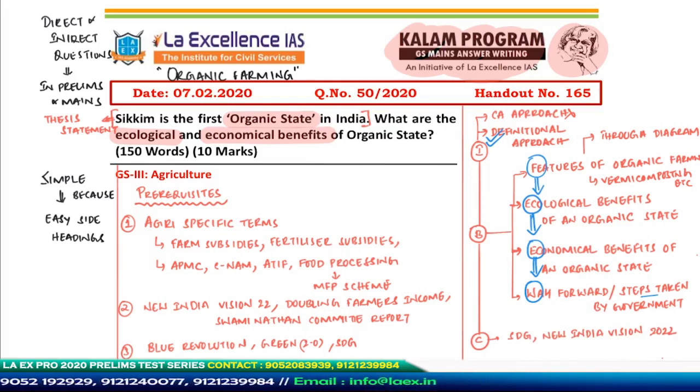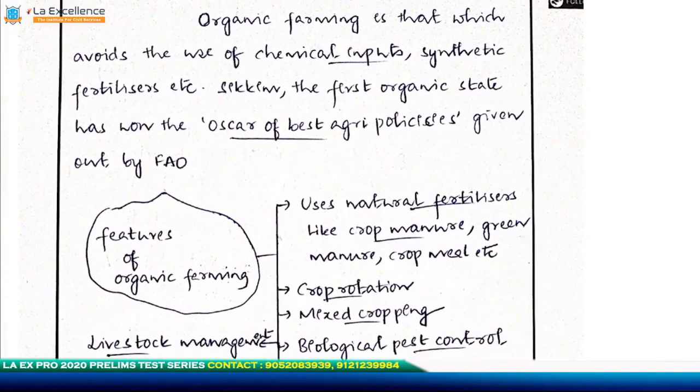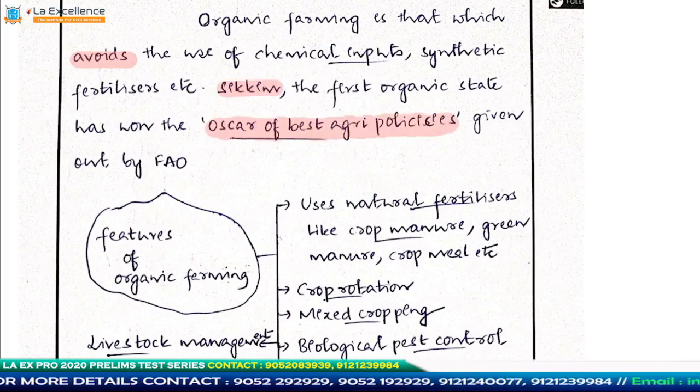Now I'll move forward and evaluate the sample answer that has been written by this person. So this is how he starts his answer. He says organic farming is that which avoids the usage of chemical inputs, and then he tells us that Sikkim has basically won an award. What award? It is the Oscar of Best Agri Policies, and this was given out by FAO.